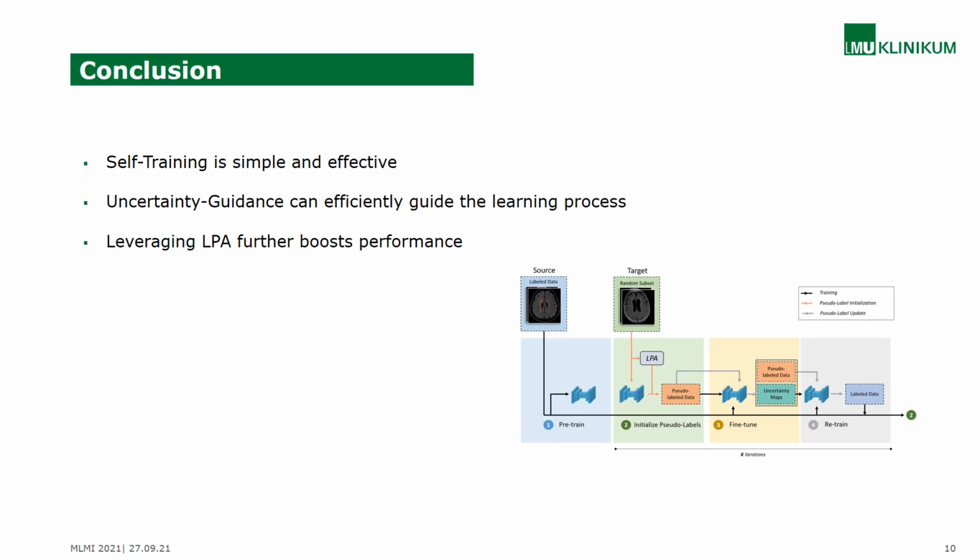We have shown that self-training is a simple and effective approach for unsupervised domain adaptation in white matter hyperintensity segmentation, but it suffers from the problem of noisy pseudo-labels. The uncertainty guidance in STRUDEL can efficiently guide the learning process. We have also shown that using existing software like LPA boosts performance by improving the quality of initial pseudo-labels.